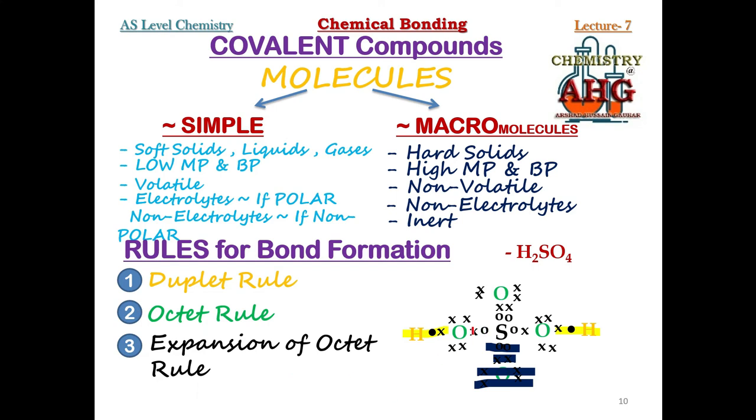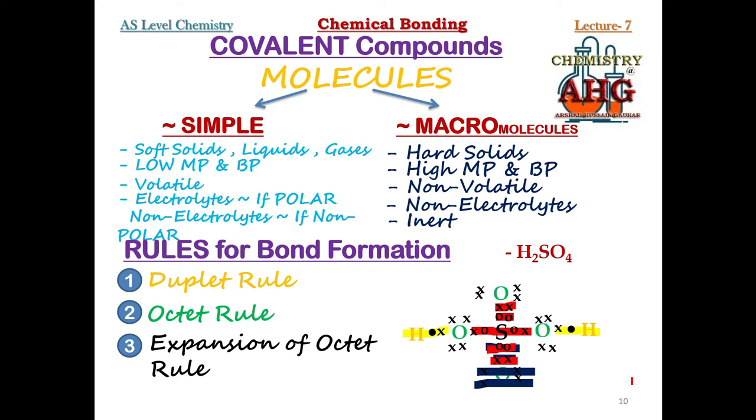As compared to this, if you look at the sulfur atom, there is only one sulfur. That sulfur, after bond formation, has 12 electrons. So we can see that the sulfur atom in sulfuric acid is following expansion of octet.